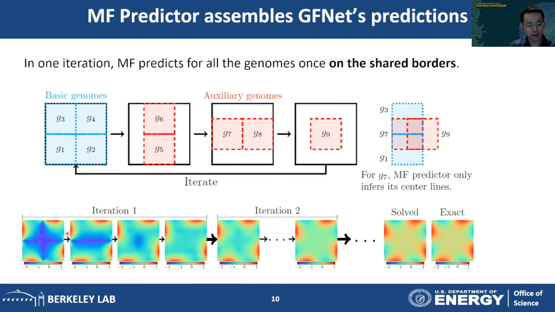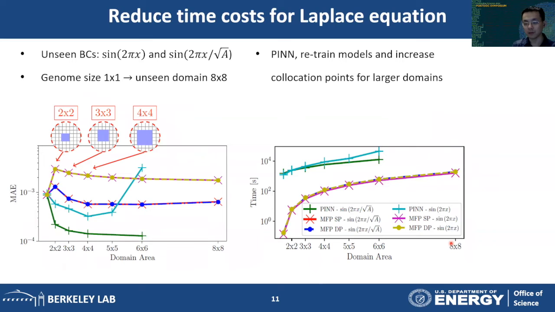And we can see that initially we have some large error near the shared borders because their boundary condition has not been found yet. But after iterations, the error will decay and eventually the prediction will converge to the exact solution. We want to evaluate our method by first solving the linear Laplace equation. Now in this case, we consider 2 different boundary conditions that have not been used in our training. And in our training, we only let the model see domains that have a unit size, and in our test, we want to scale up to domains that are 64 times larger than our training domain.